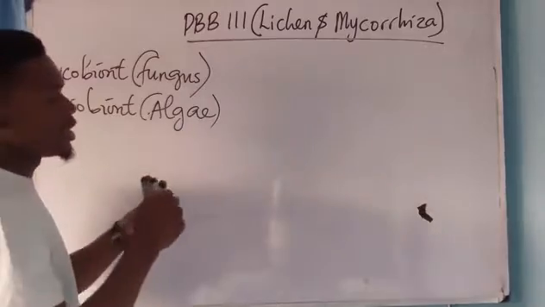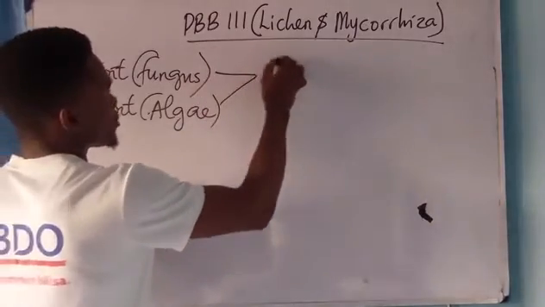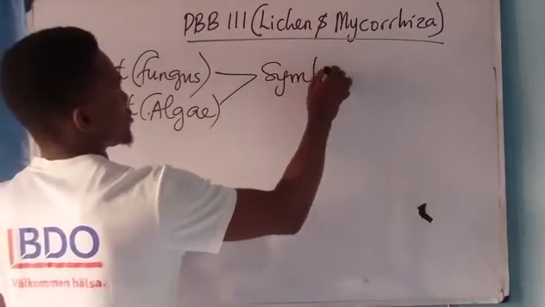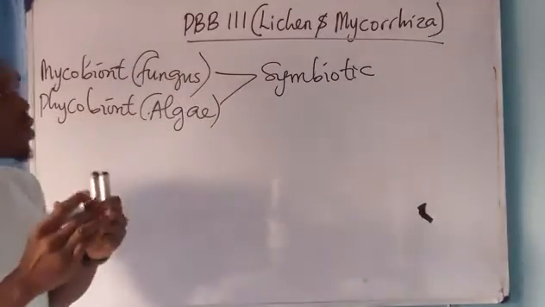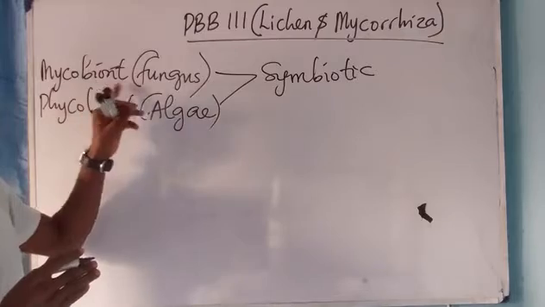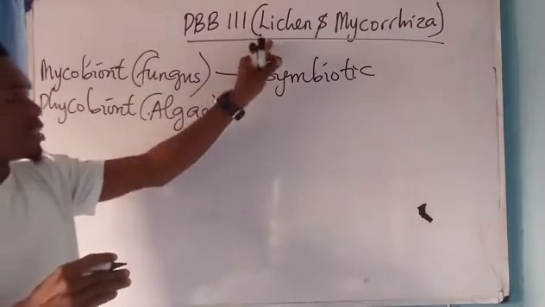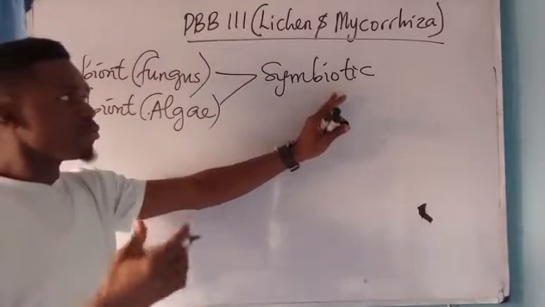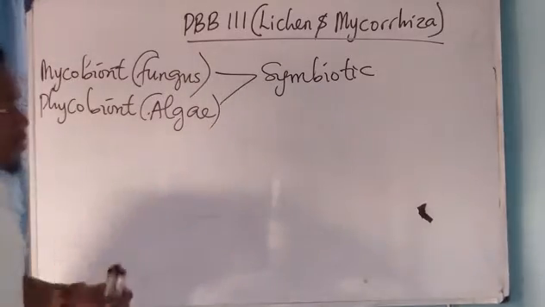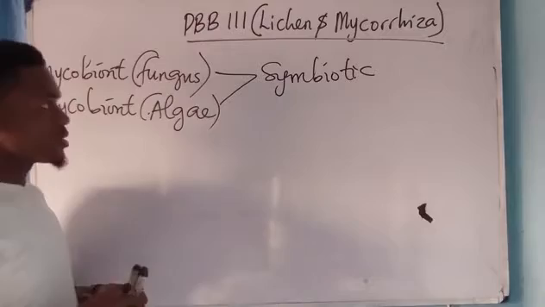You can see it is a symbiotic association. The association that occurs between a fungus and algae called lichen is symbiotic or mutualistic. I gain from you, you gain from me. It is a mutualistic feeding association, not parasitic.